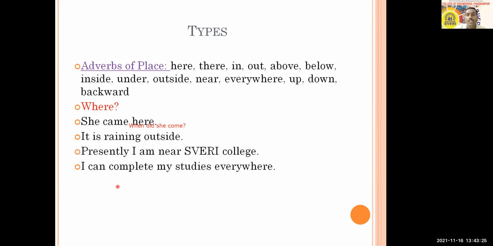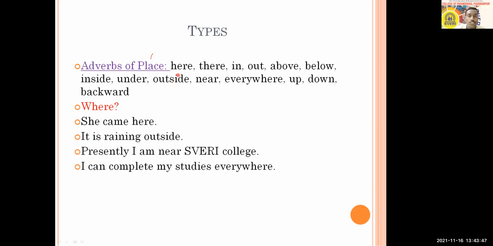Then with this we'll go to the next type, and that is adverbs of place. In the previous type we saw how the words related with time modify an action. Here the words related with place modify the action, and so they are called adverbs of place.